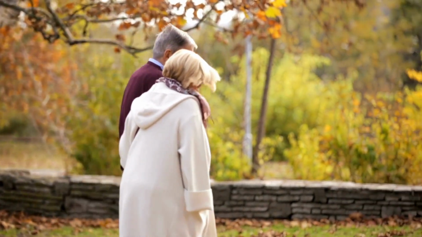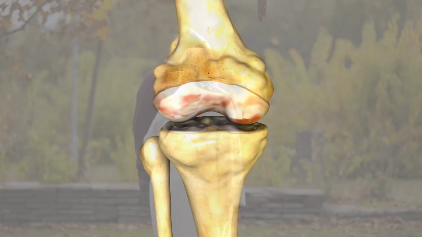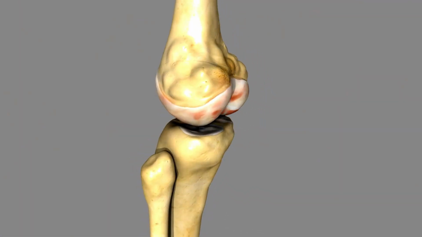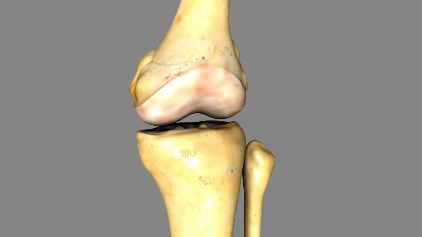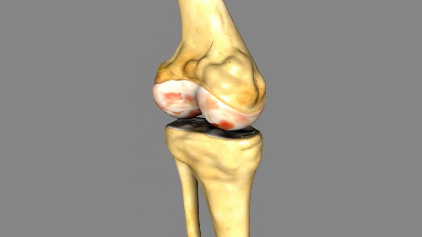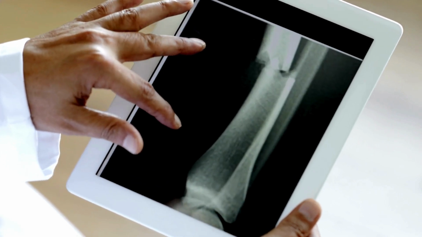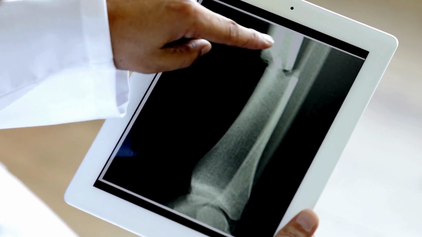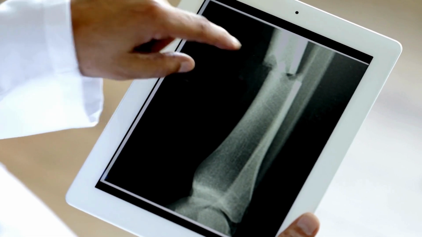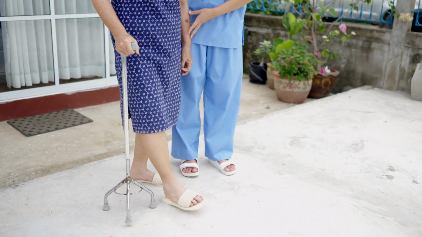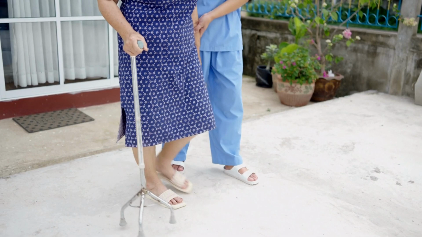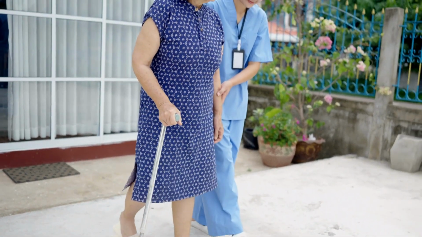Osteoporosis, weak and fragile bones. Finally, let's talk about osteoporosis. The word means porous bones. It happens when bones lose their strength and become fragile. This condition is often called the silent disease because most people don't notice it until they break a bone, often in the hip, wrist, or spine.